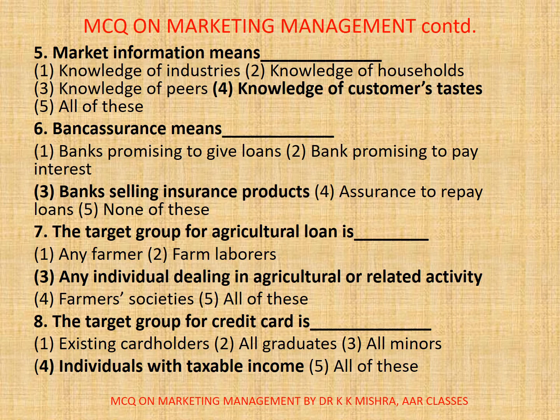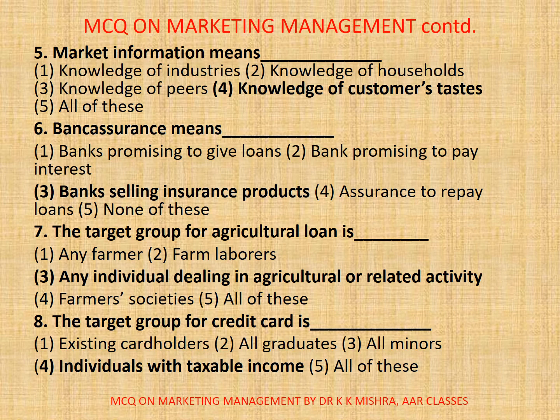7. The target for agricultural loan is dash. 1. Any farmer, 2. Farm laborers, 3. Any individual dealing in agricultural or related activity, 4. Farmers societies, 5. All of these. Correct option here is 3. Any individual dealing in agricultural or related activity.